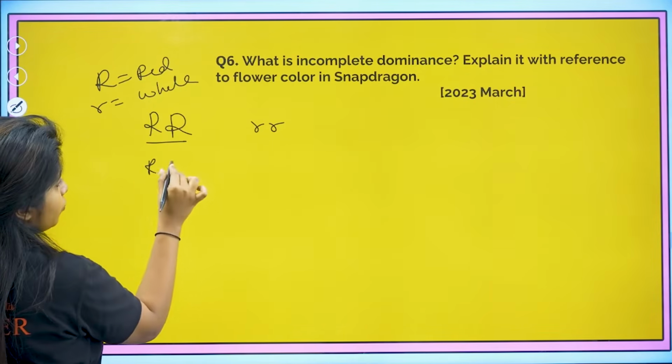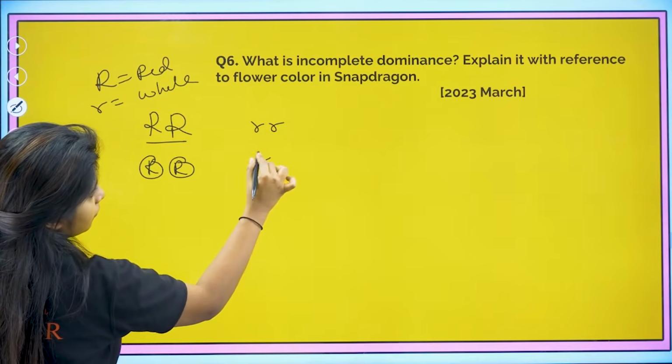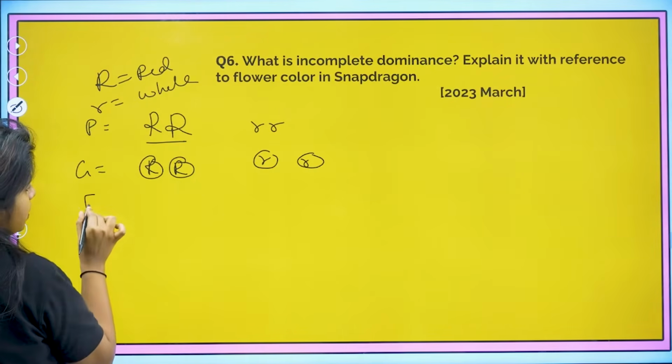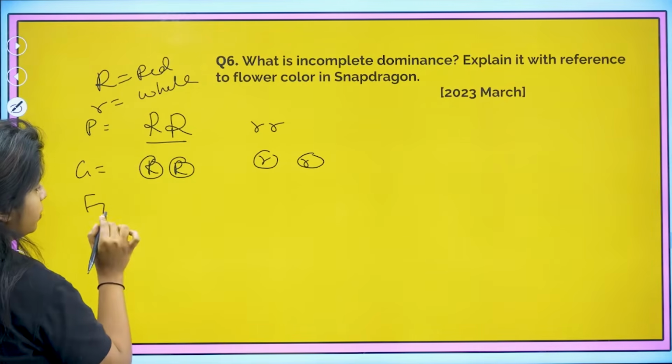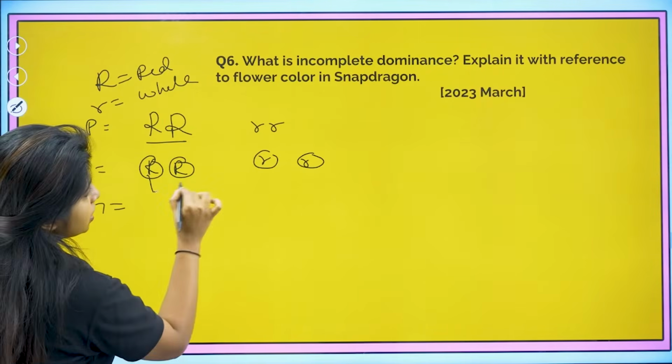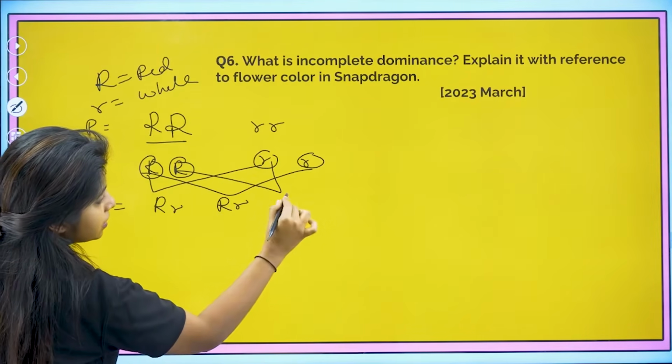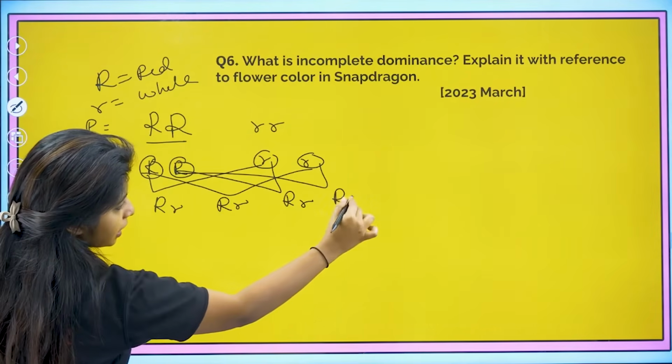So, my dear children, when you form the gametes over here, okay, this is the parent, this is the gamete and this is the F1. Write it properly, parents, gamete and all. Okay, I am not writing it over here. So this and this fuses, you get capital R small r, this and this fuses, you get capital R small r, this and this again capital R small r, this and this capital R small r.